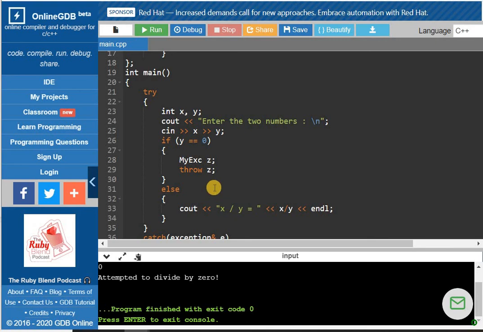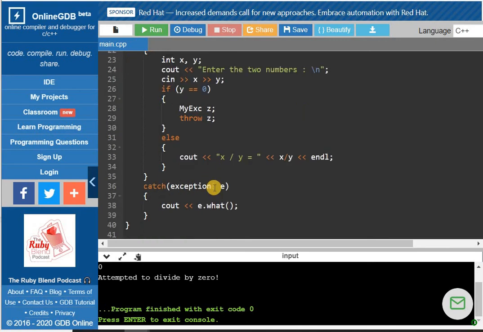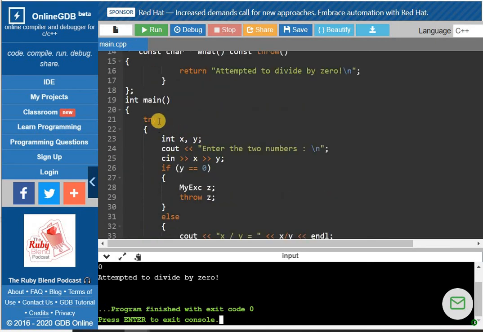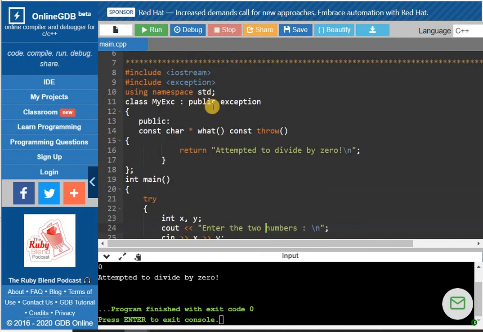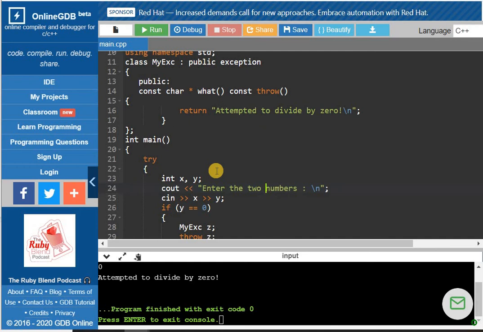How this program is getting executed, we need to see that. First of all, the compiler will look for the main function. It will ask for the two values, and if the denominator, that is y, is equal to 0, then it will create the object of my exception z. So my exception is derived from exception. So what function here displays some message that will inform you that an exception has occurred, or it will show the appropriate message in that case.